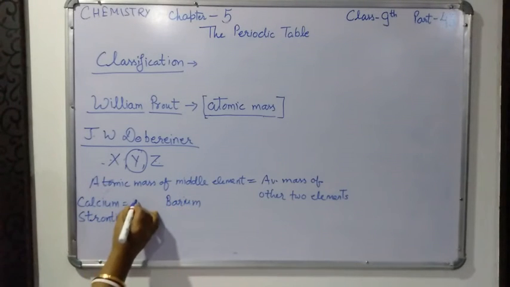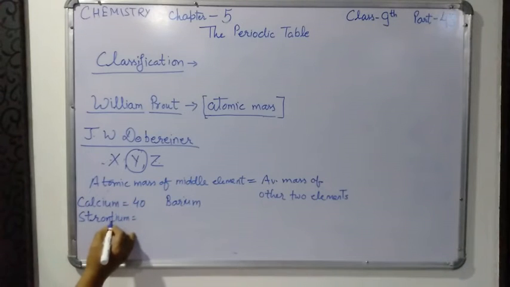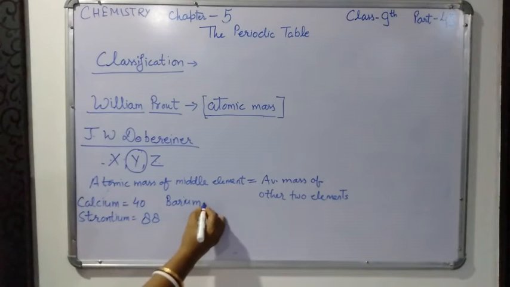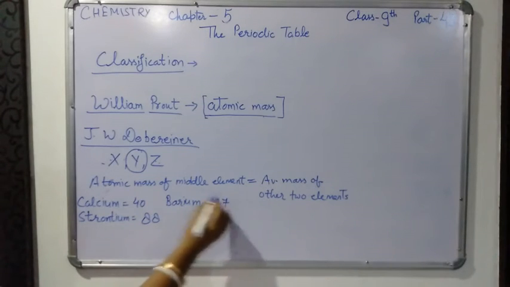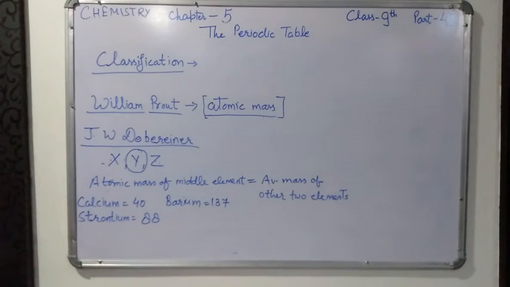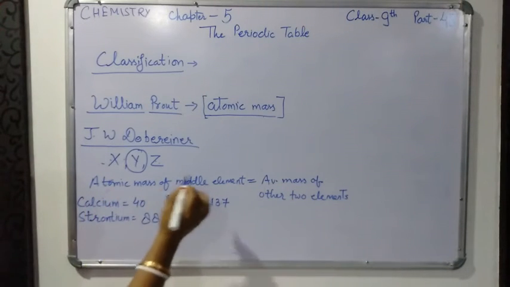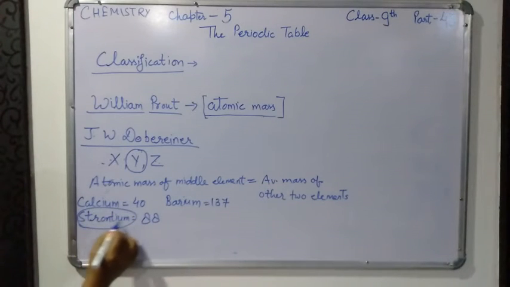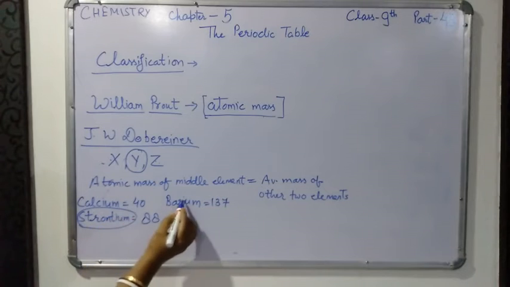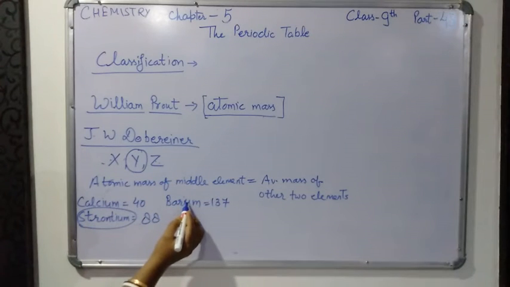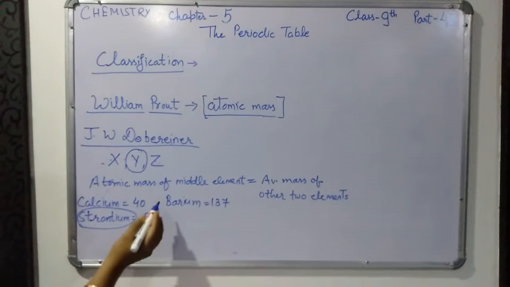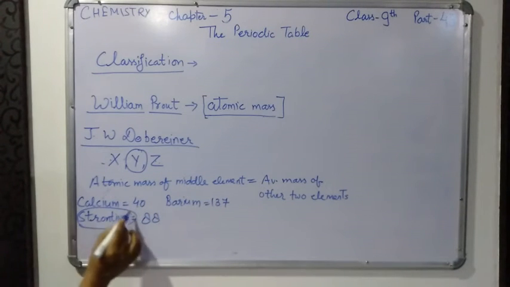Atomic mass of calcium is 40, atomic mass of strontium is 88, and atomic mass of barium is 137. He said that the atomic mass of the middle one, strontium, will be equal to the average of the first and third.